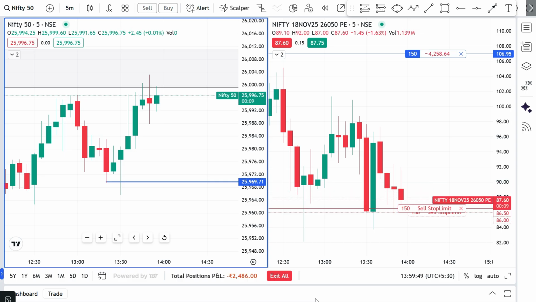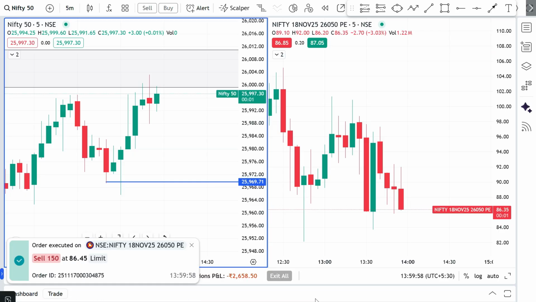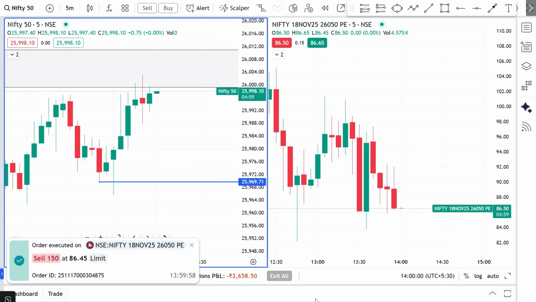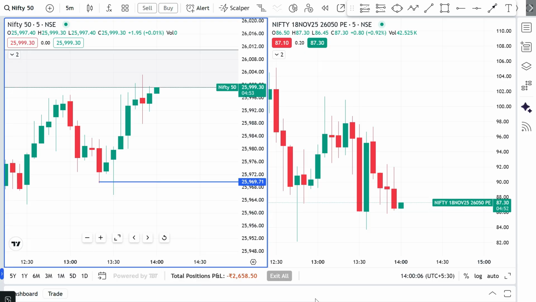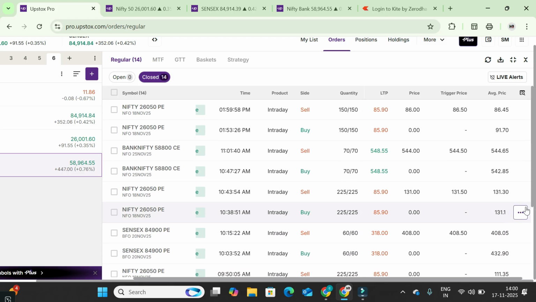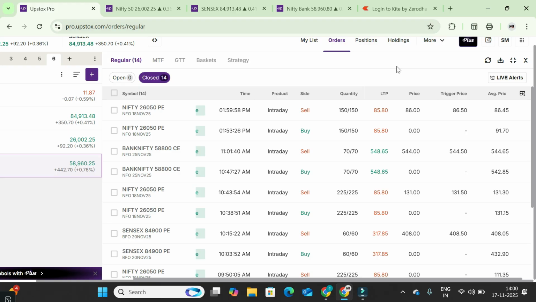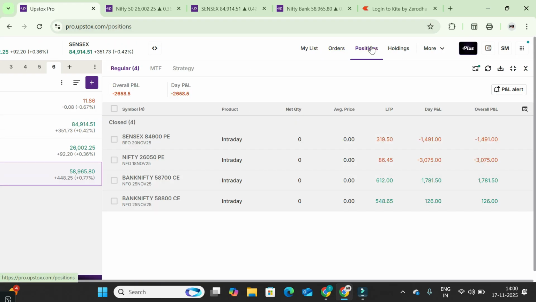Okay, I can see it's too close to hit our SL. Okay, too close. Chalo, our SL got hit. The reason I said, in case our SL is hit, it highly confirms it's going to be upside movement or consolidation. So, chalo, let me show you the order book. Okay, here we entered and we exited. We just lost 5 points, and you can see the final position.